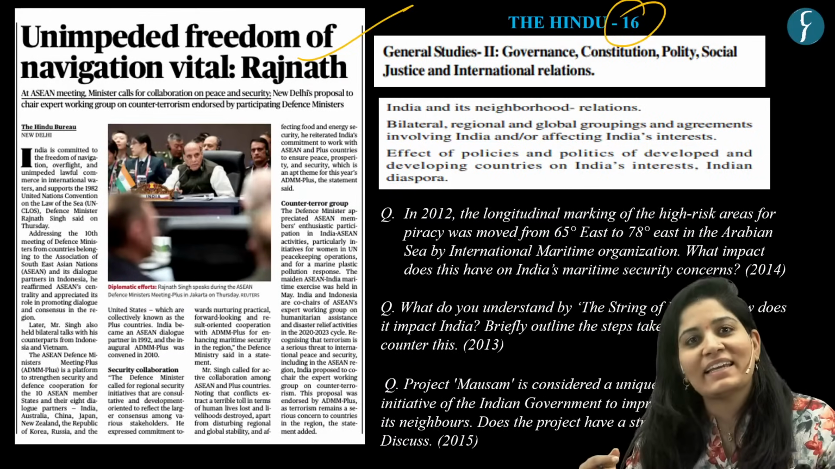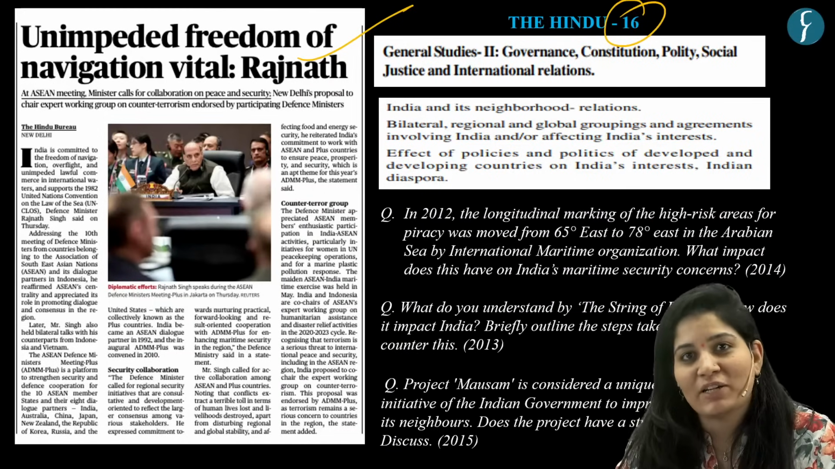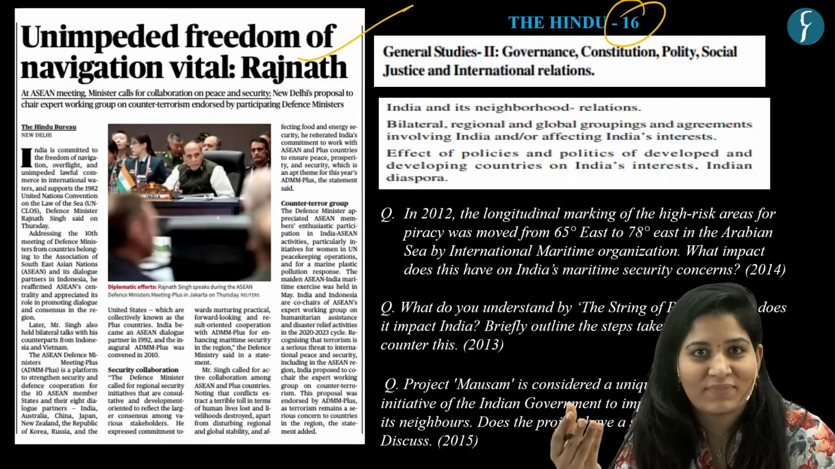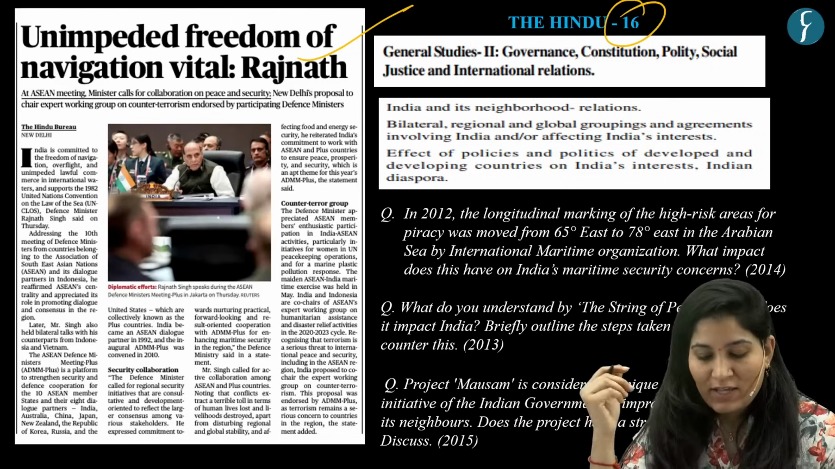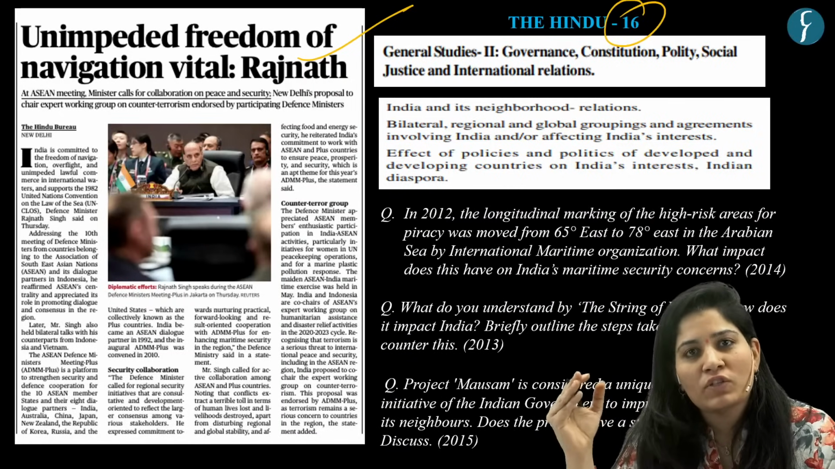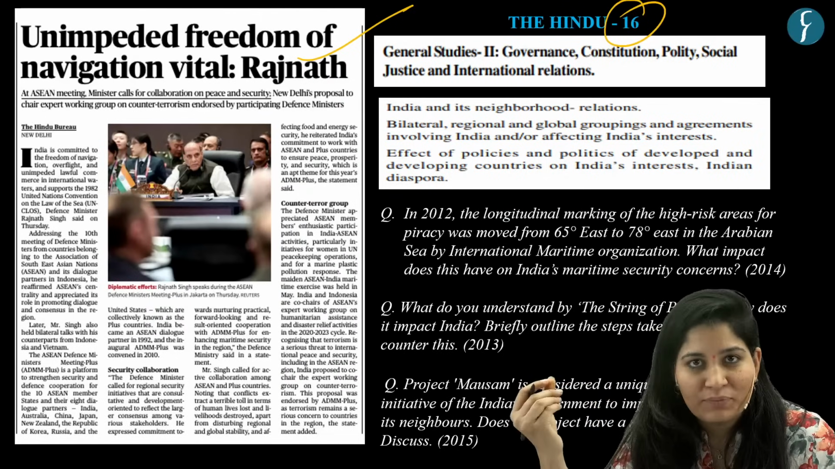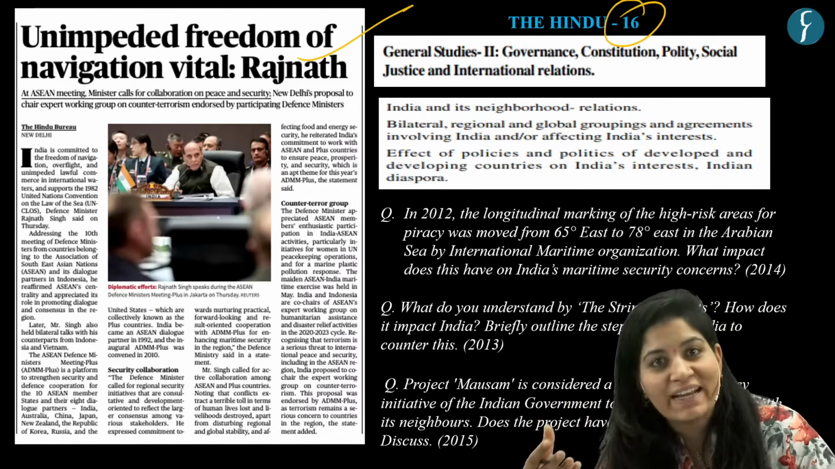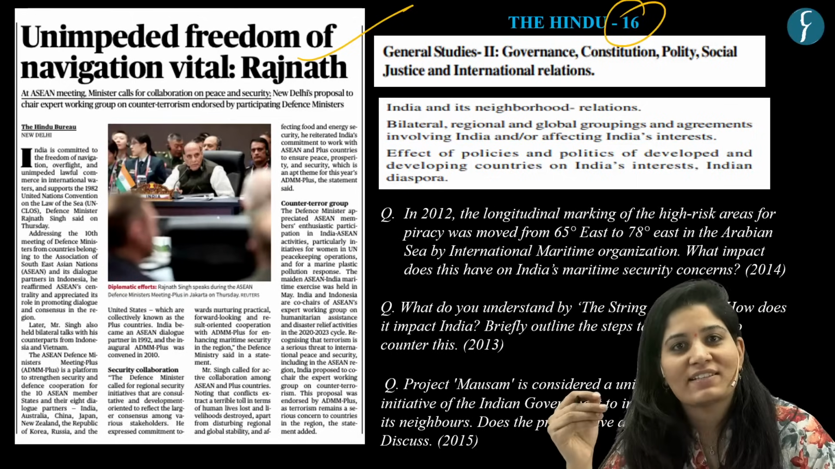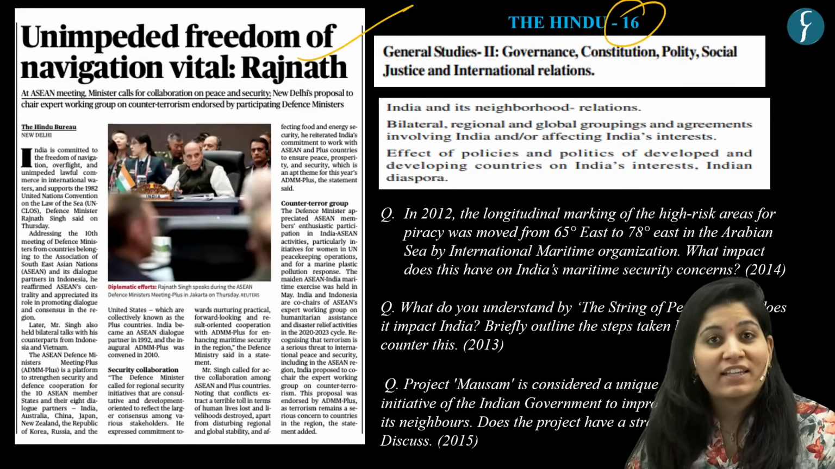So, see, this ADMM highlights the importance of the Indian Ocean, especially for India, because India is situated at the center of the Indian Ocean. Okay. So, in this discussion, we'll see what makes the Indian Ocean so important from the geopolitical perspective, how it is important for India, what are the concerns associated with India, and we'll end our discussion with a way forward. Okay.